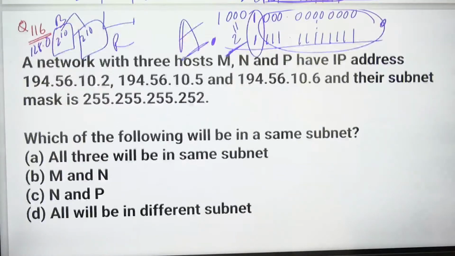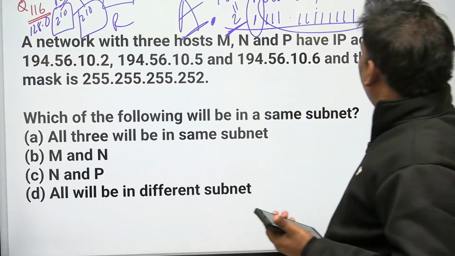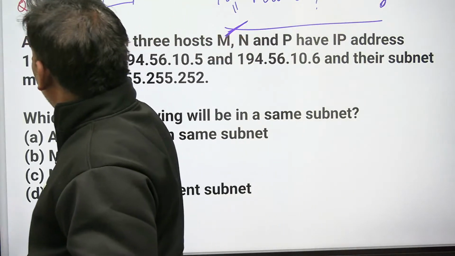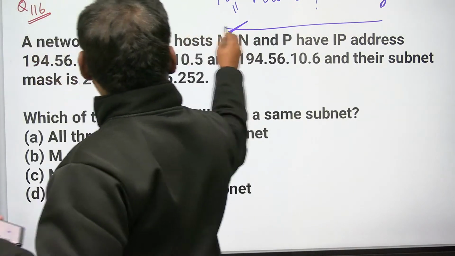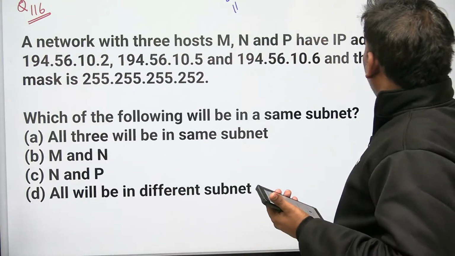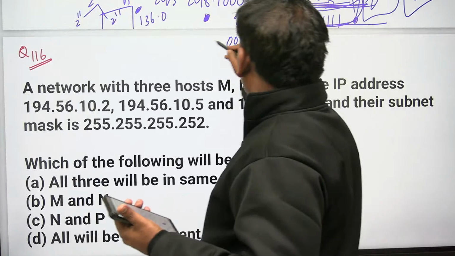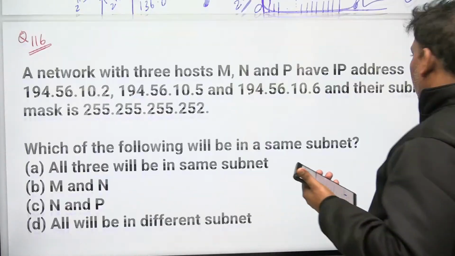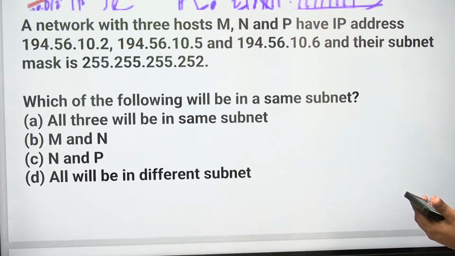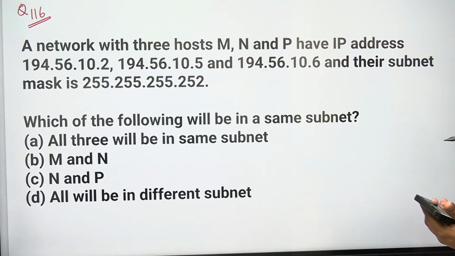So can you help me? What is the answer of this? A network with 3 hosts M and N and P have IP addresses 194.56.102 something like that. So I think this one we are already done. Different way they given. Can you try this? It is the last problem of today's class.